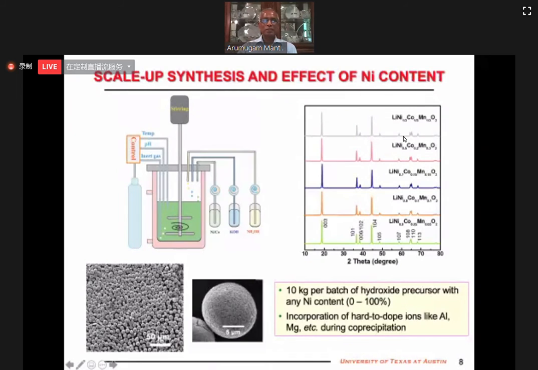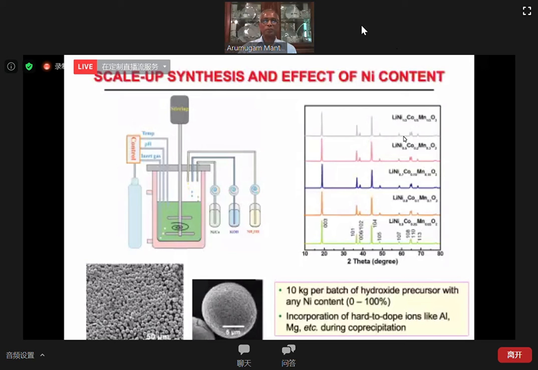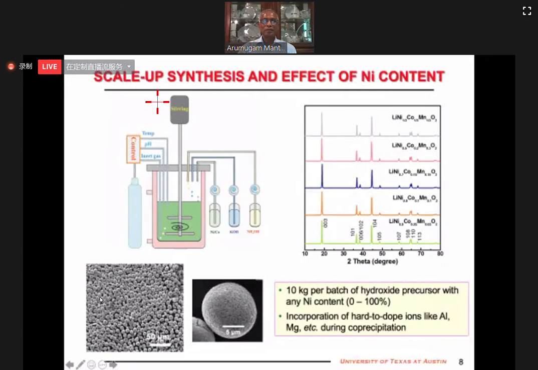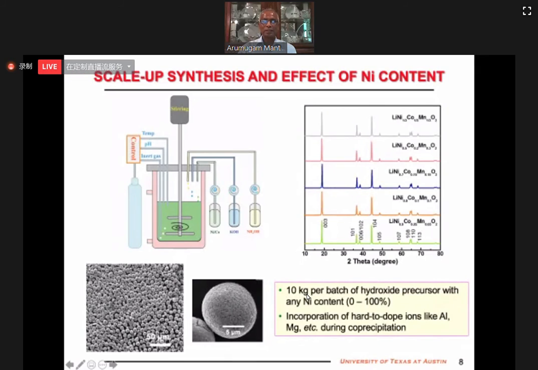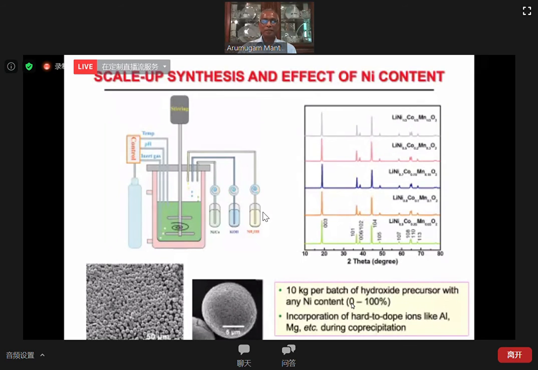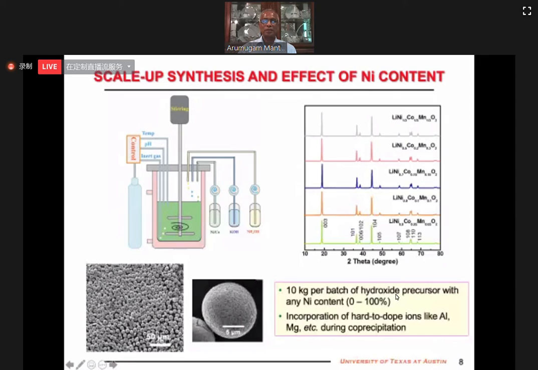So all the samples I'm going to present data on were made by co-precipitation of the hydroxides and firing with lithium hydroxide. We can actually make any composition, 10 kilogram of hydroxide precursor per batch. Nickel content anywhere from 0 to 100%. We can also incorporate hard to incorporate or dope ions like manganese and aluminum during the co-precipitation.